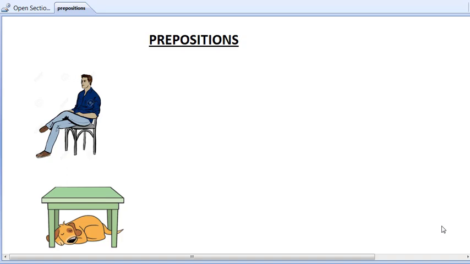So today we are going to explore grammar and today's topic is prepositions, right? So let's get started with some examples. See, here we have a picture of a man sitting on a chair. So a man is sitting on a chair. So in this sentence we have two nouns. The first noun is man and the second noun is chair.